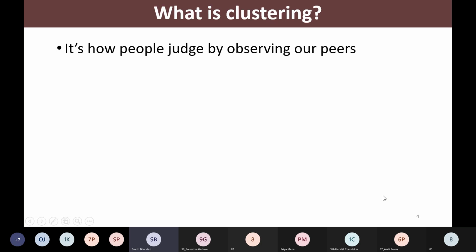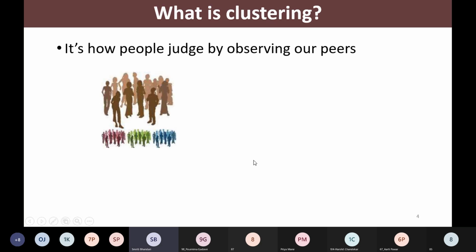So what do we mean by clustering? In simple words, it's how people judge by observing their peers. What do we mean by that? Let us assume that you are part of some gathering of people, or you are attending a conference, wherein you do not know many of the other participants. So what happens in this case?